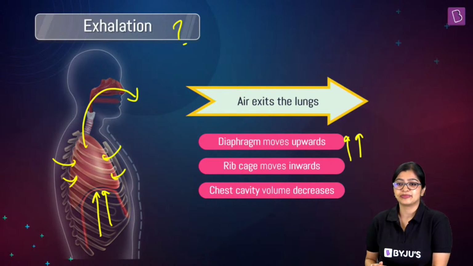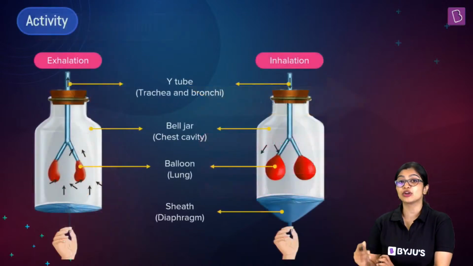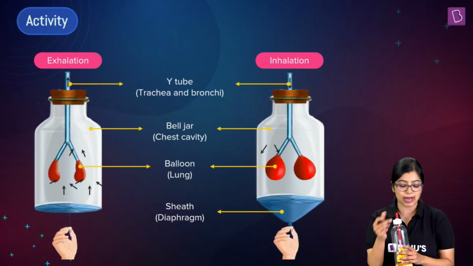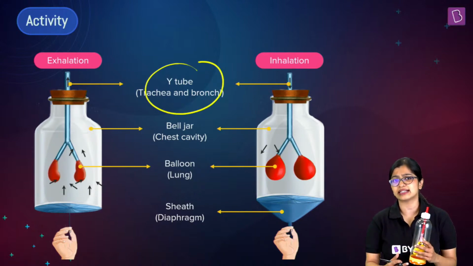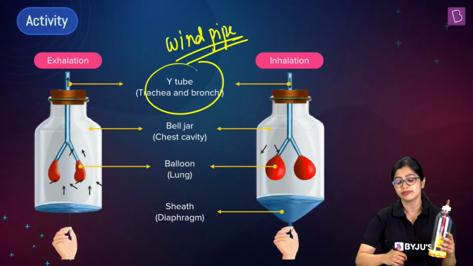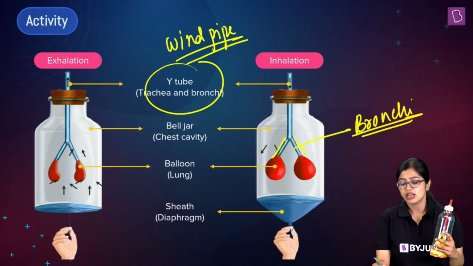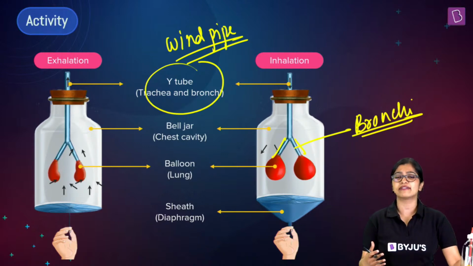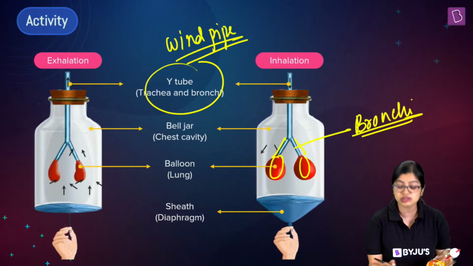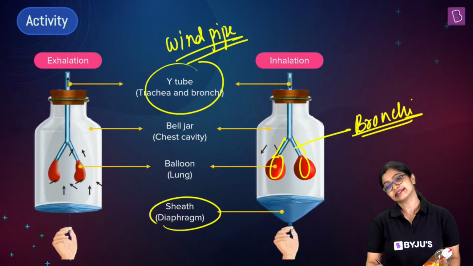Yes, all right then. So in this case, we have understood the mechanism, and in this particular working model that we made, this red color part that you see is nothing but the trachea, or simply put, the windpipe through which air will enter, right? And this part right here is nothing but the bronchi. Now don't worry about the technical terms if some of you are having doubts. We will anyway deal with it in great detail, so not to worry about it, right? And of course the balloons are nothing but the lungs. And the balloon in the bottom or the sheath is the diaphragm.